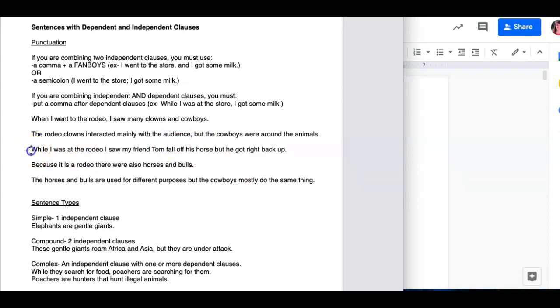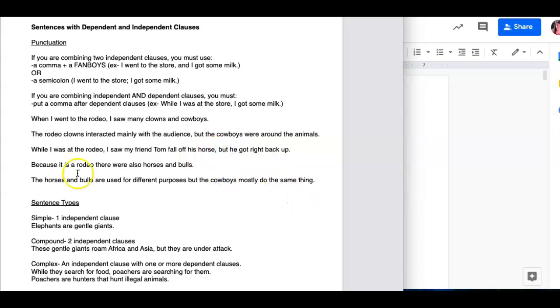While I was at the rodeo, I saw my friend Tom fall off his horse, but he got right back up. So here I have three clauses. I have I was, I saw, and he got. Okay, now I got an AWUBIS word, while, so I know while I was at the rodeo. Okay, I need to put a comma after that because my dependent clause comes first. I don't have any more relative pronouns or AWUBIS words. That means these are two independent clauses. So that means I need a comma with my FANBOYS in between those.